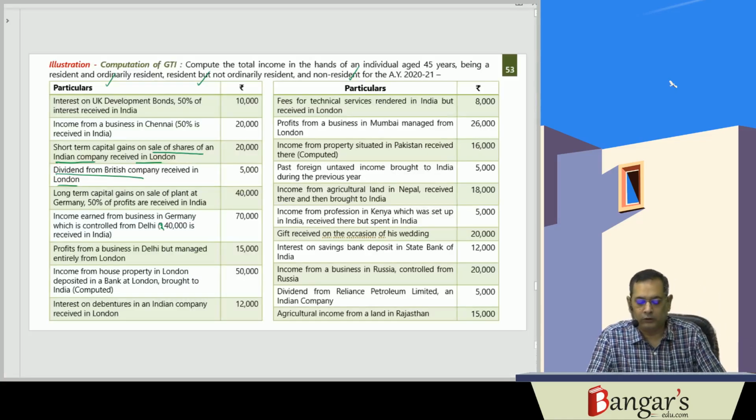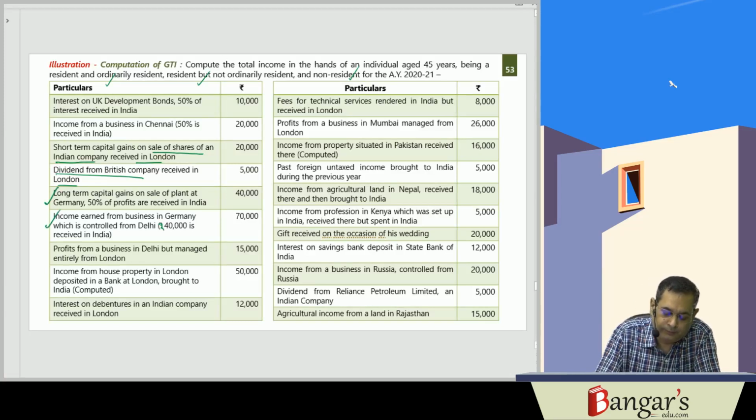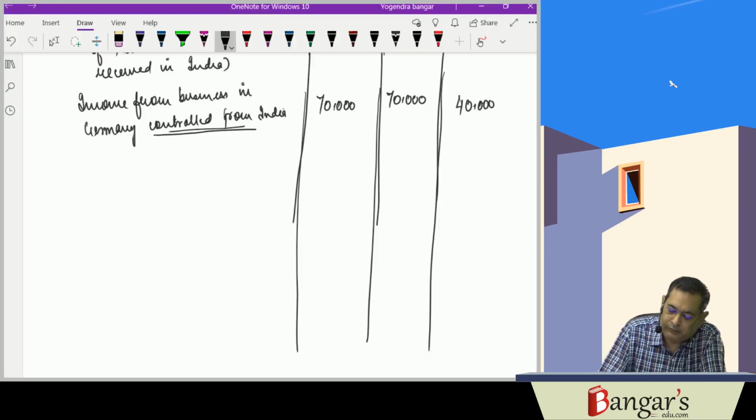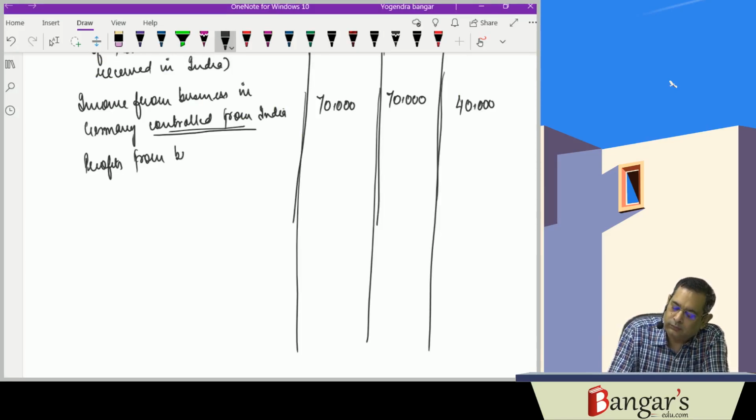Next is profits from business in Delhi but managed from London.